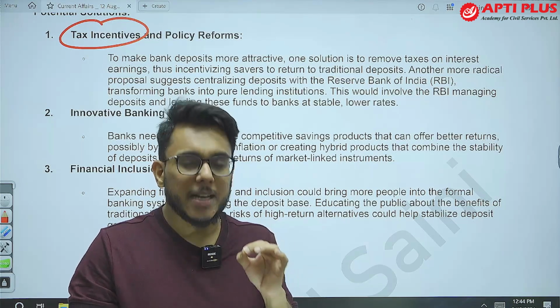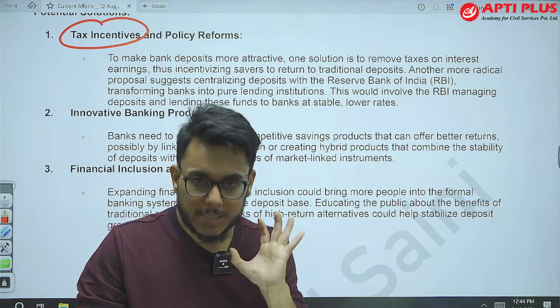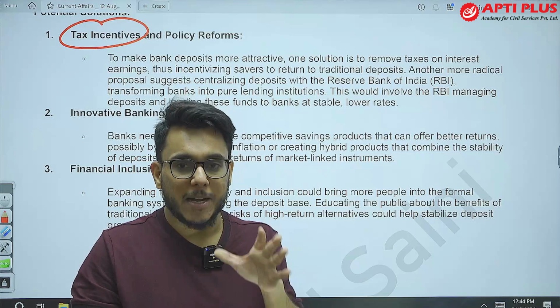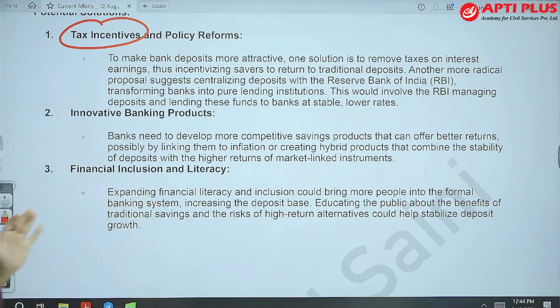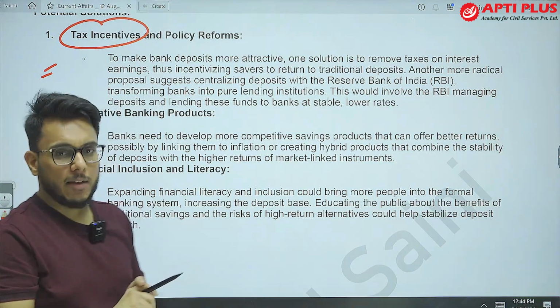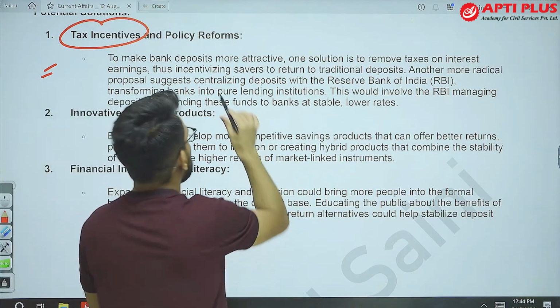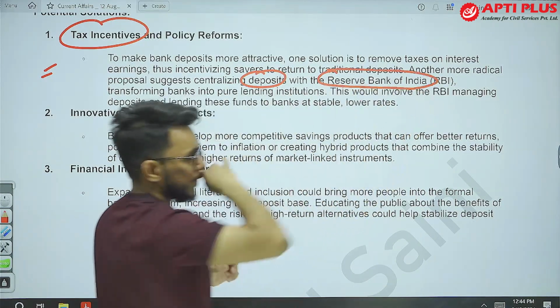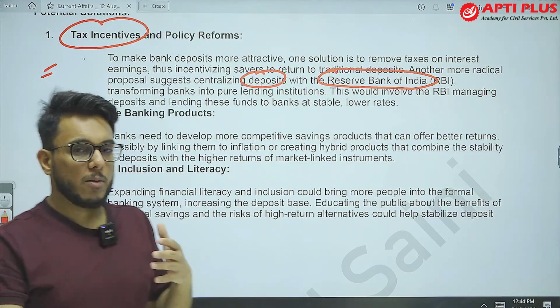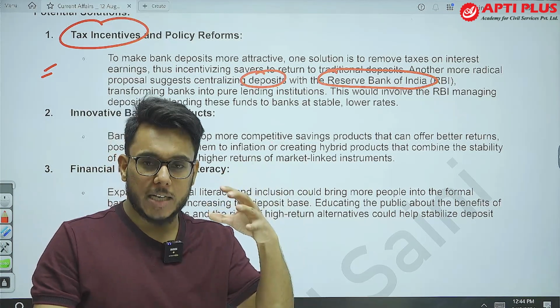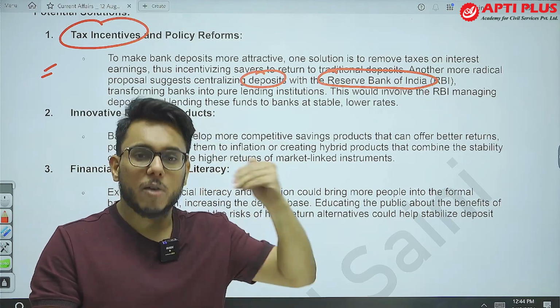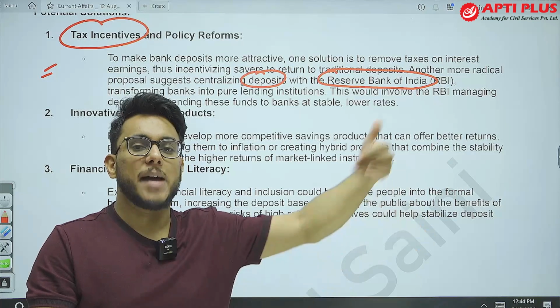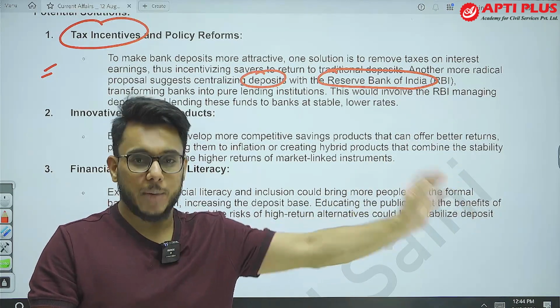So immediately government should ensure that the interest being earned through FDs should not be taxed. So that is one reform. Now, one very radical reform that has been given is that all deposits should be centralized with the Reserve Bank of India. Banks should not bother about deposits. Reserve Bank of India should provide money to banks, and banks should focus just on lending.